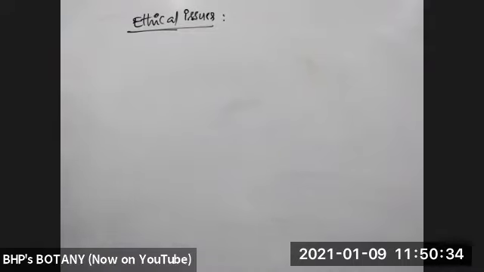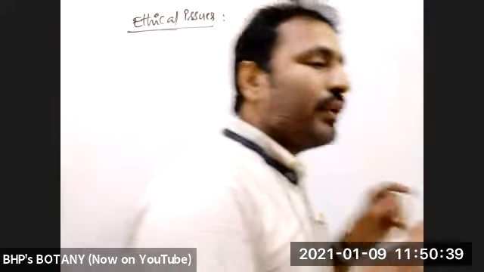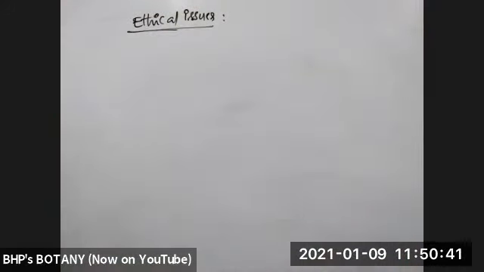In genetic engineering also, we have to confine our research to a field or research area where it is safe for human beings or society or any other animal.